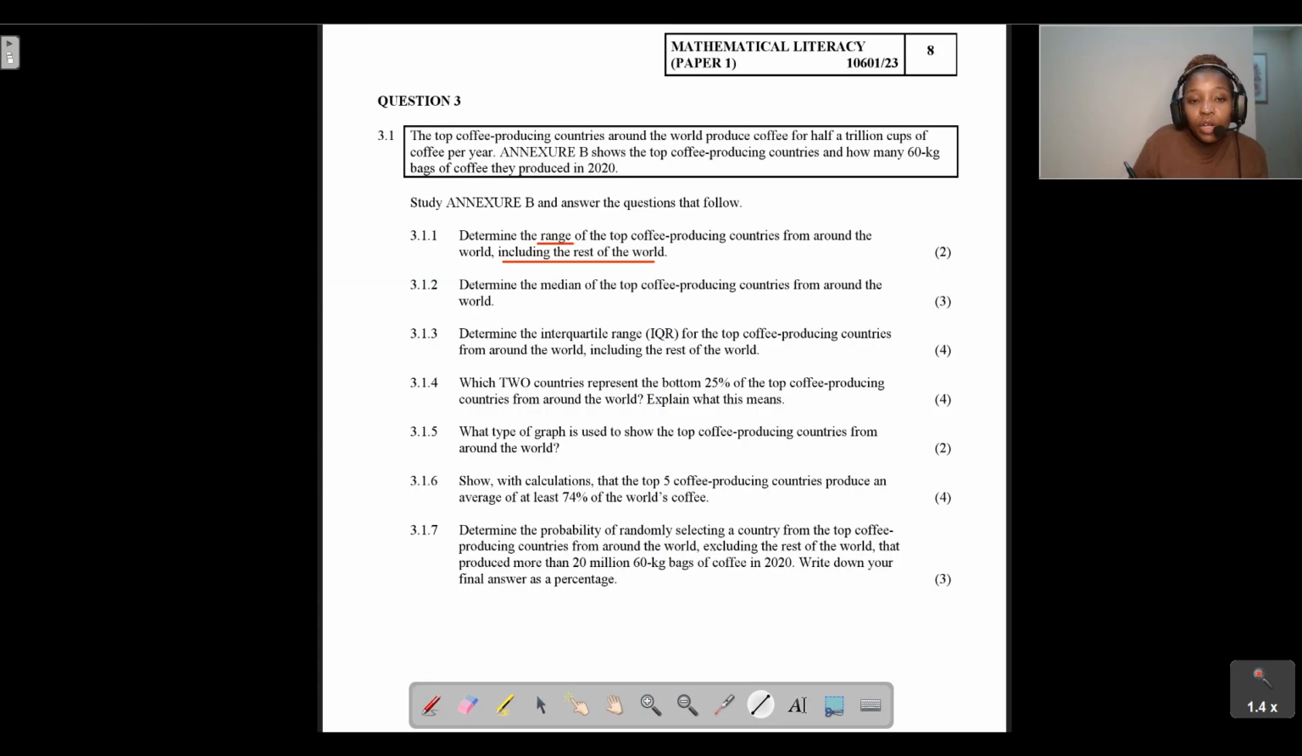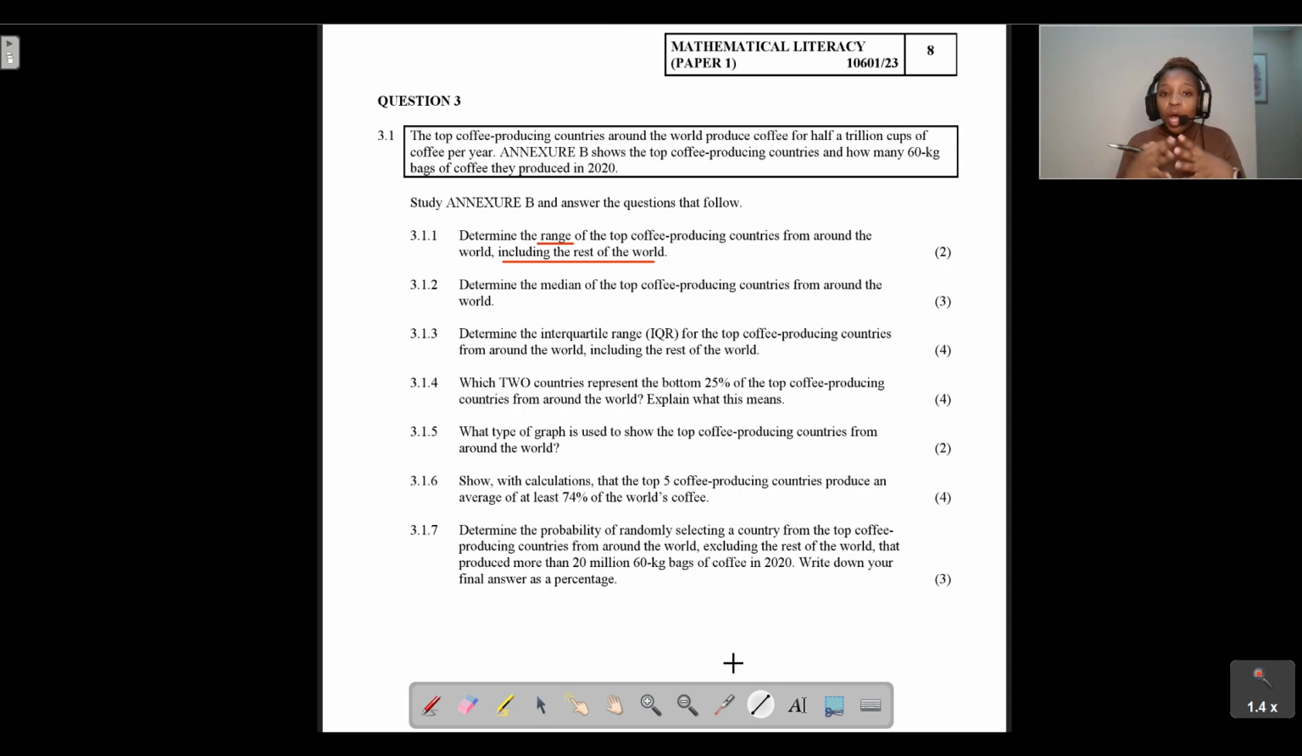Right, let's have a look at question 3.1.3. Determine the interquartile range for the top coffee producing countries from around the world, including, do you see there? When they want us to include the rest of the world, guys, they will state it, because you can see there's a pattern going on.